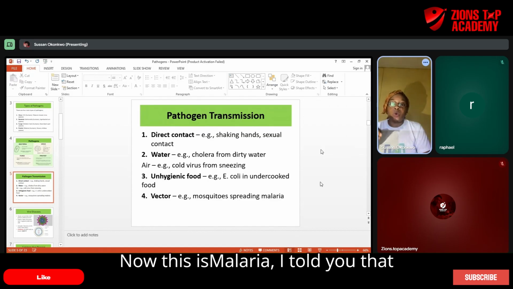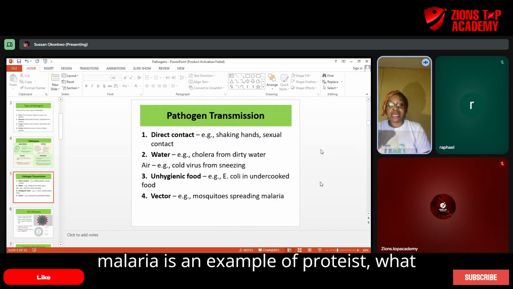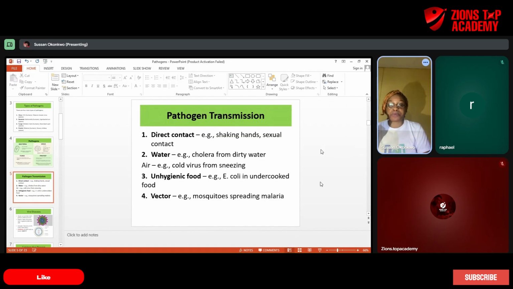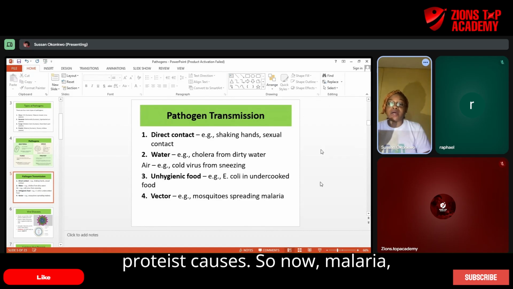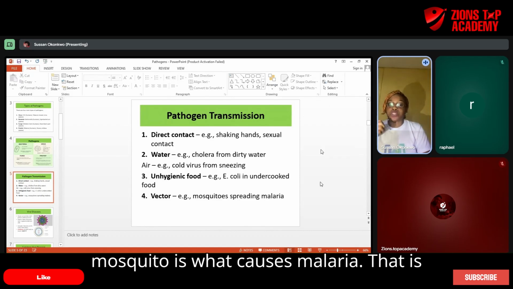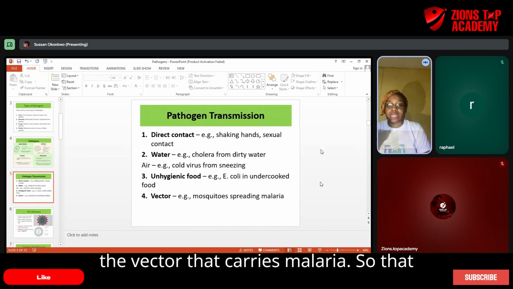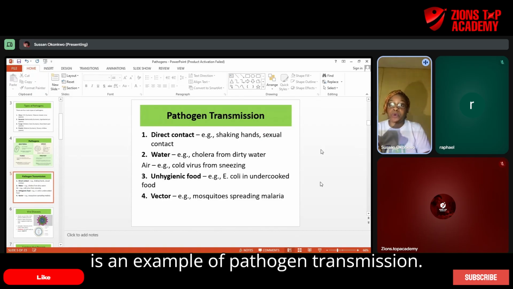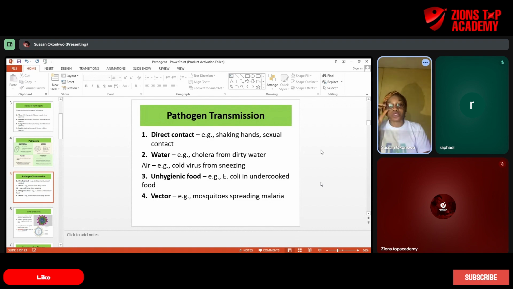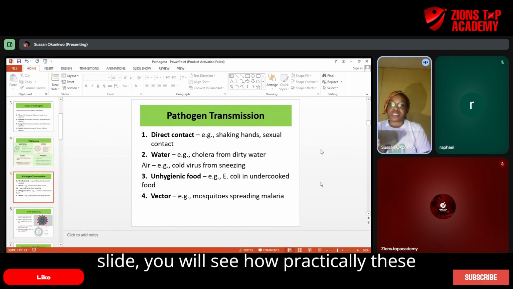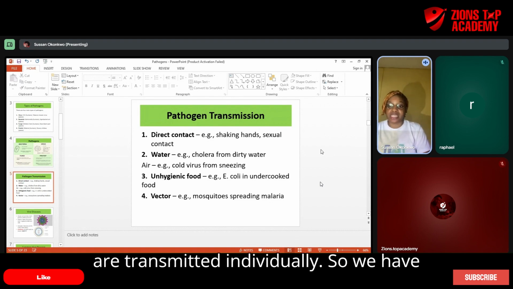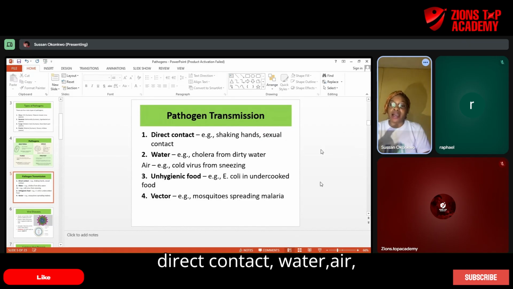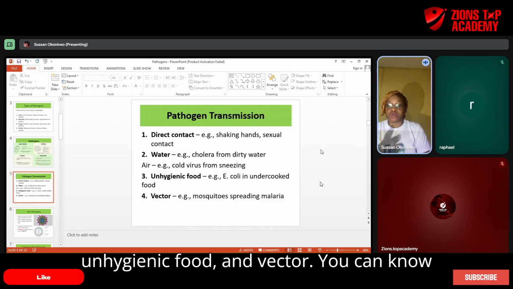Now this is malaria. I told you that malaria is an example of what protists cause. So now with malaria, the mosquito is what causes malaria. That is the vector that carries malaria. So that is an example of pathogen transmission. When we move further in the other slides, you will see how practically these are transmitted individually. So we have direct contact, water, air, unhygienic food, and vector.